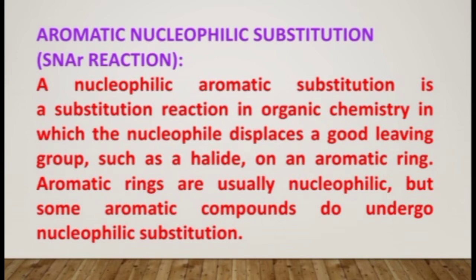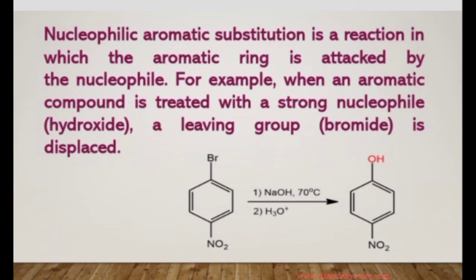Aromatic rings are usually nucleophilic in nature. Now in nucleophilic aromatic substitution, the aromatic ring is bonded with the nucleophile. When such aryl halides are treated with a base like NaOH, the NaOH contains a strong nucleophile. Therefore, the leaving group Br from the aryl halide is replaced by the strong nucleophile OH. This is aromatic nucleophilic substitution.